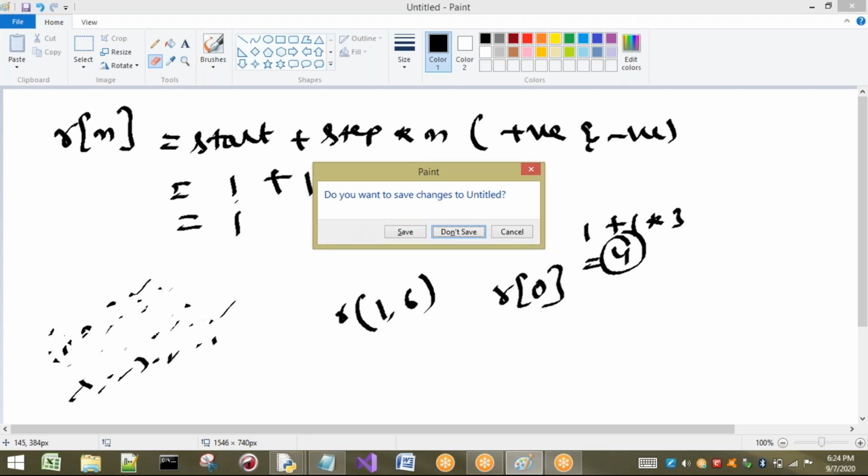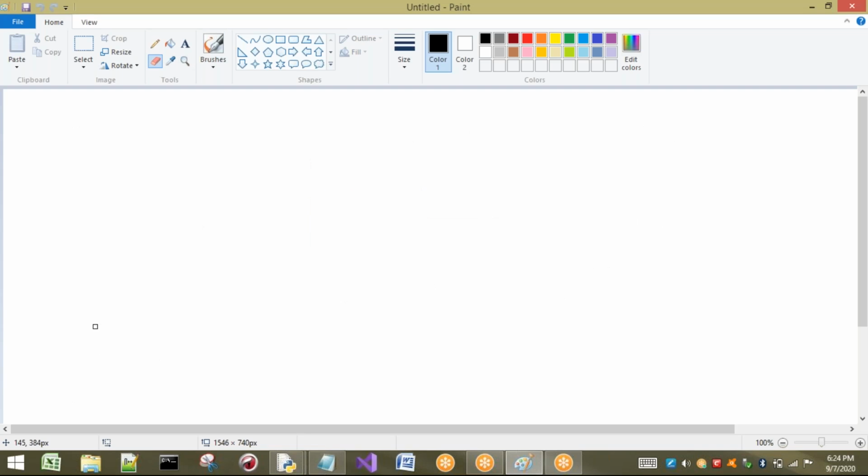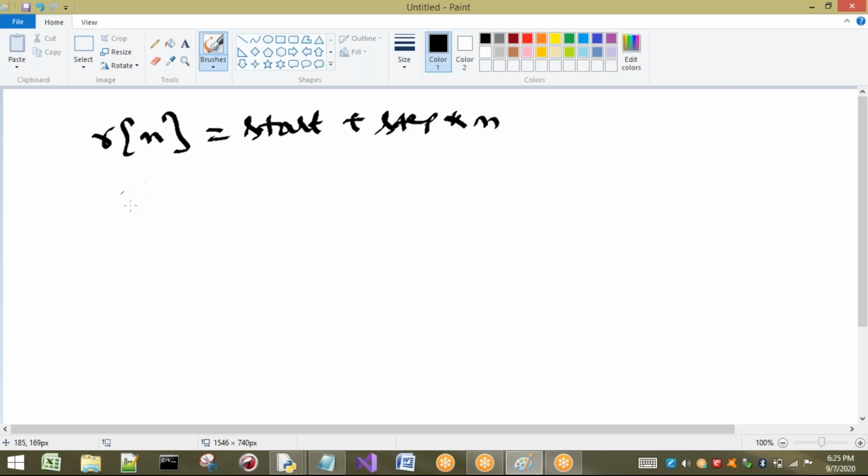Okay, now I will take another example. Just remember the formula, the formula is important. So what is that? R of n equals start plus step into n. This is the formula.